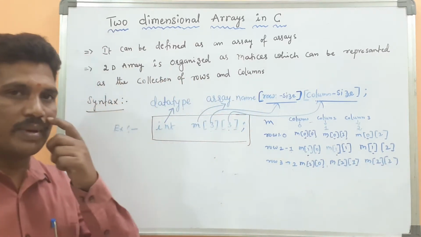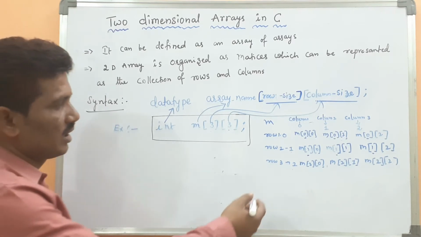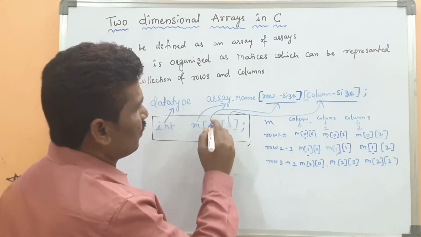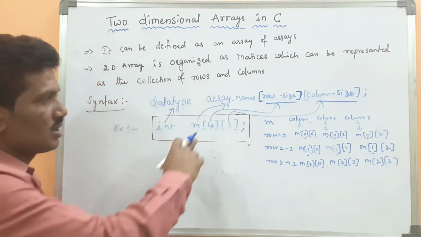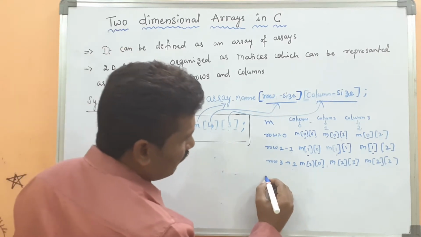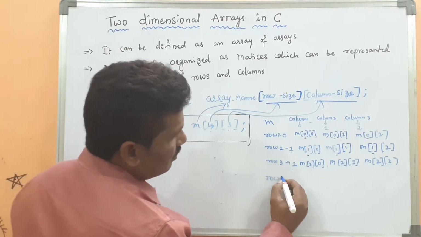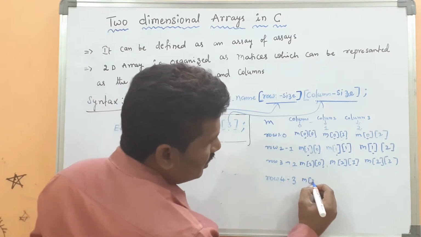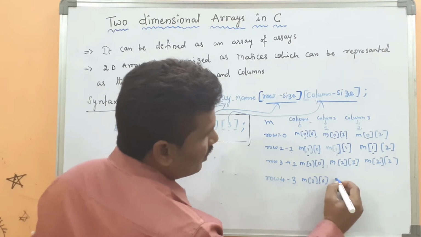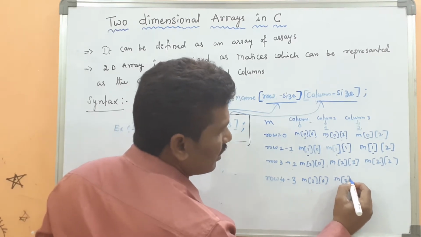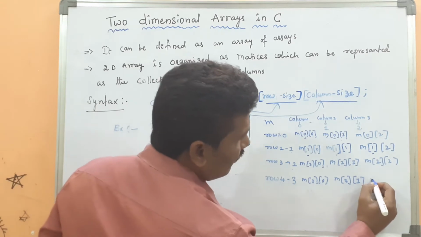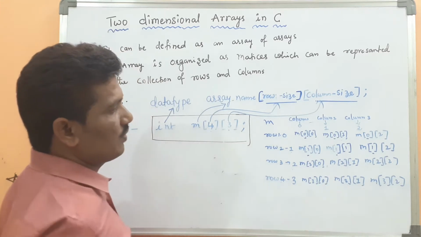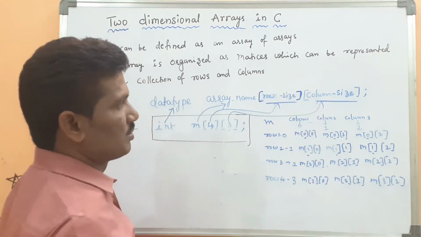Okay, this is called as 3 by 3. I have 4 by 2. If I again take 4 by 3, again a row will be added, the row size will be 1 more. Suppose here 4, how many rows? The 4 rows and 3 columns. Then M of 3 of 0, M of 3 of 1, M of 3 of 2, because how many rows will be there? 4 rows and 3 columns.